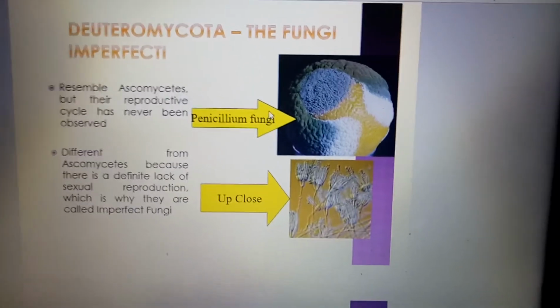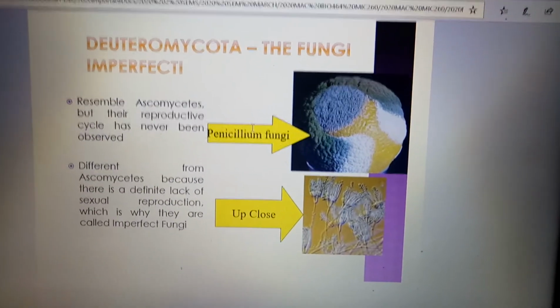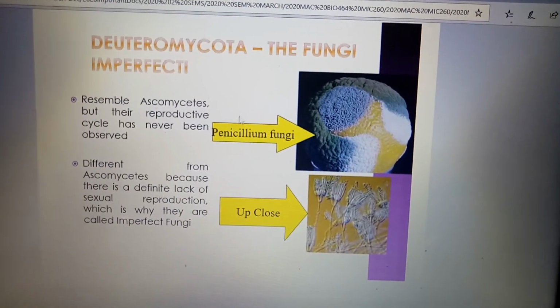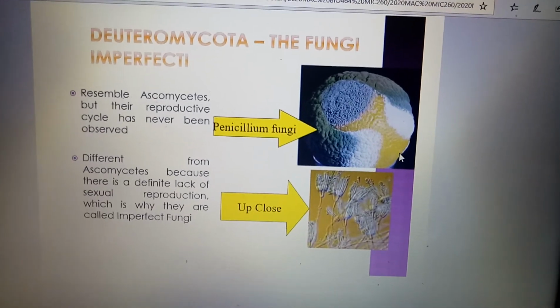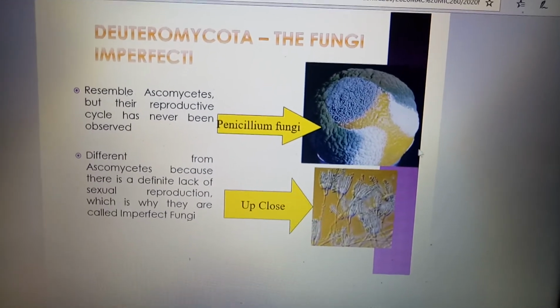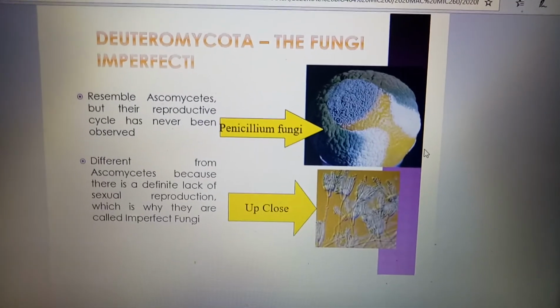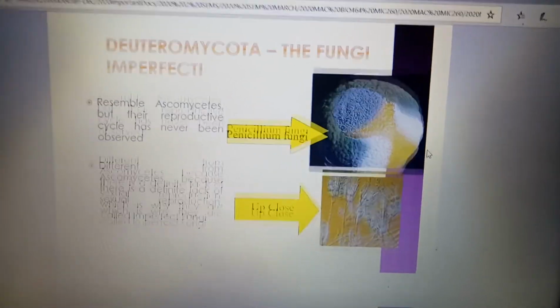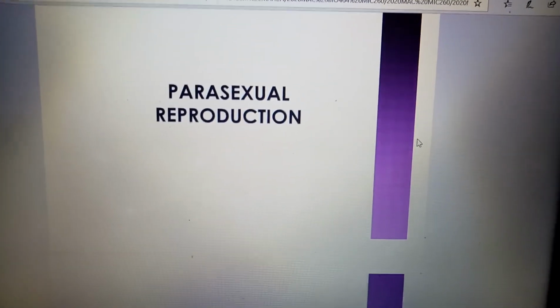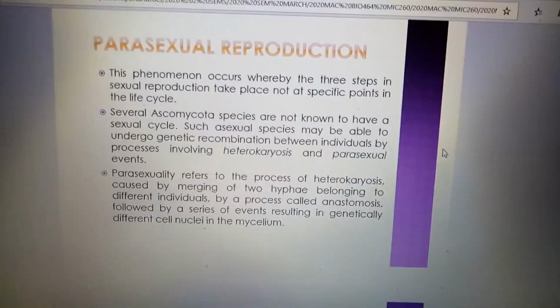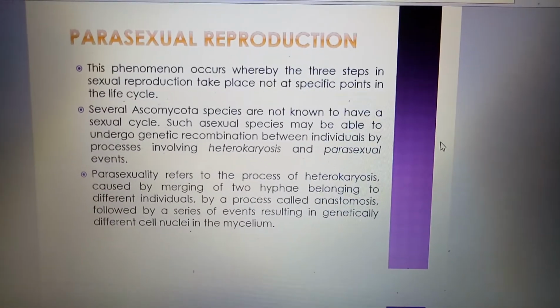Normally, Deuteromycota can be seen on the outside of an orange peel. Why do they call it parasexual reproduction?